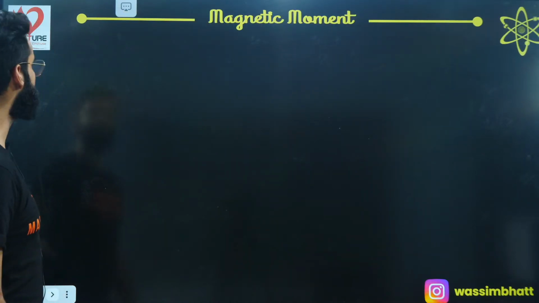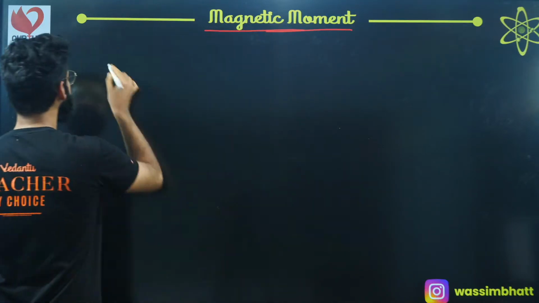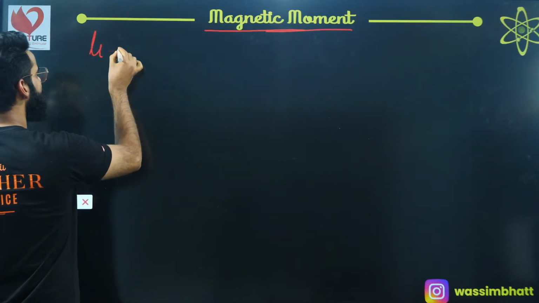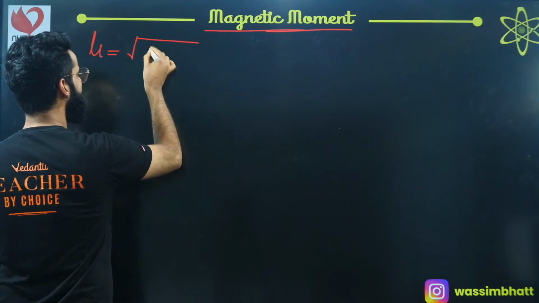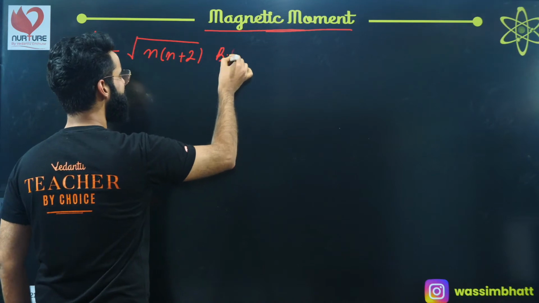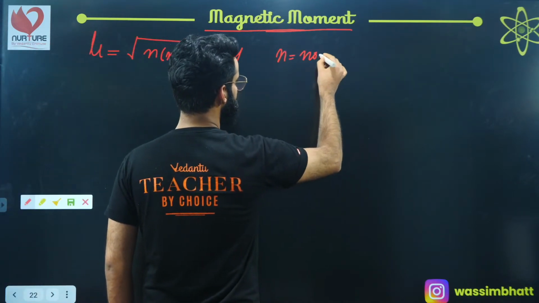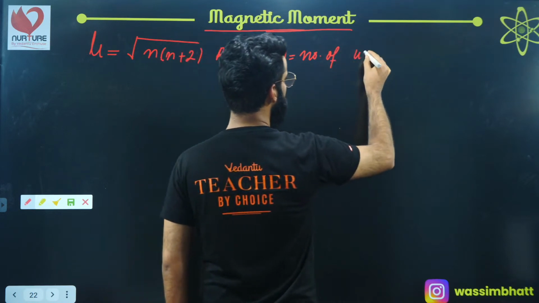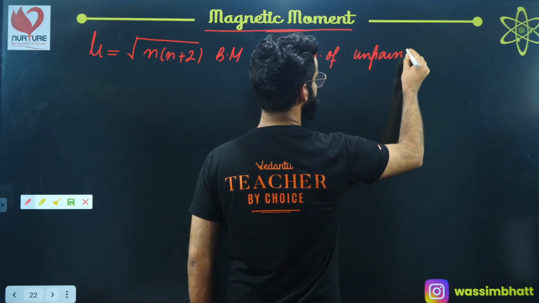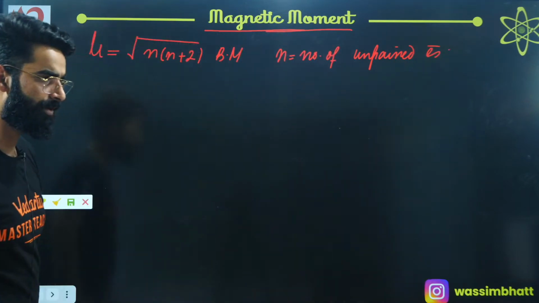Now there is one term called magnetic moment. Magnetic moment is something which we represent by mu. Its formula is going to be under root of n into n plus 2 Bohr magnetons. BM stands for Bohr magnetons, and n stands for the number of unpaired electrons. Right, people? Now understand.